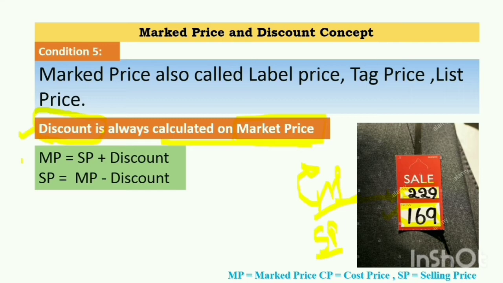Our first formula is MP equals SP plus discount, that is, marked price equals selling price plus discount. On the coat you are seeing that 169 is the selling price and 229 is the market price. So the variation between these two values represents the discount. The seller purchases from the godown at this value, but he sells the commodity at this amount, that is the selling price, to the customer. So the variation between the two represents the discount, and this gives the formula for SP. Whenever the selling price is asked, we can calculate it by this formula.